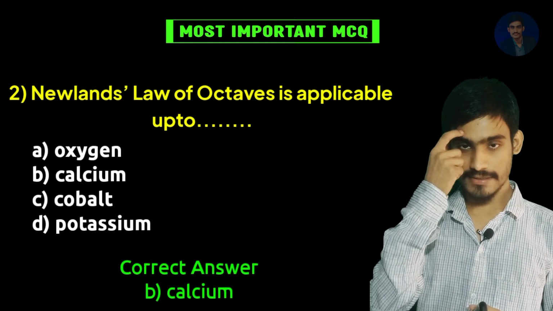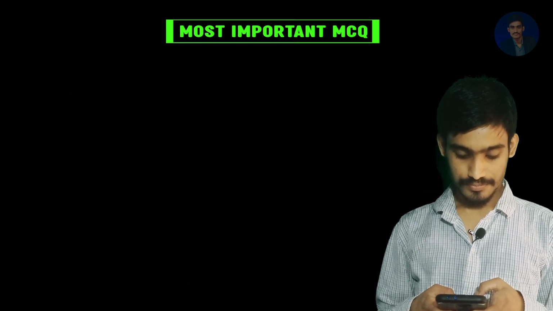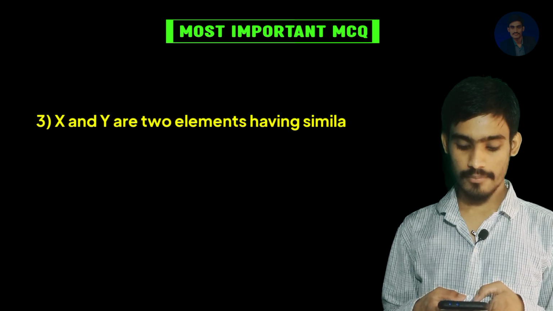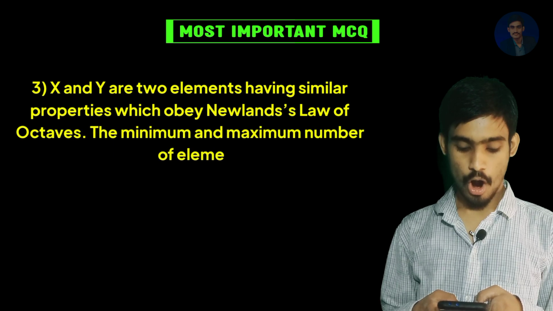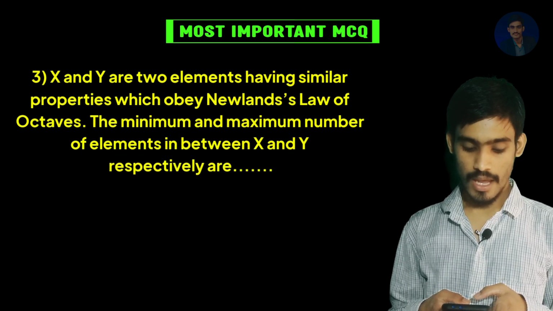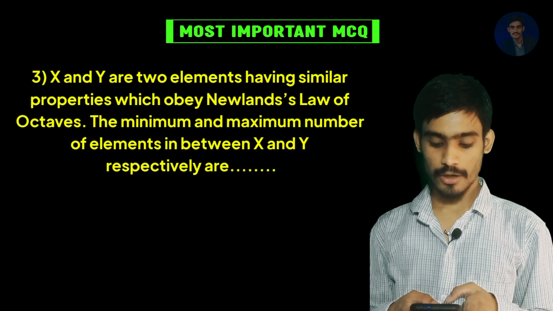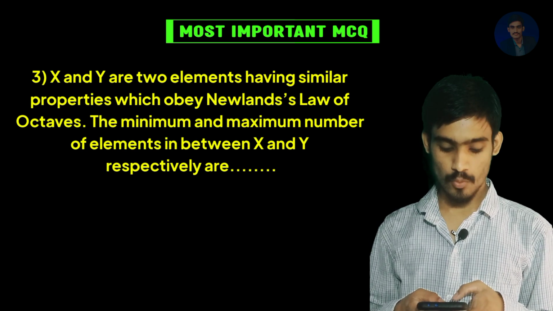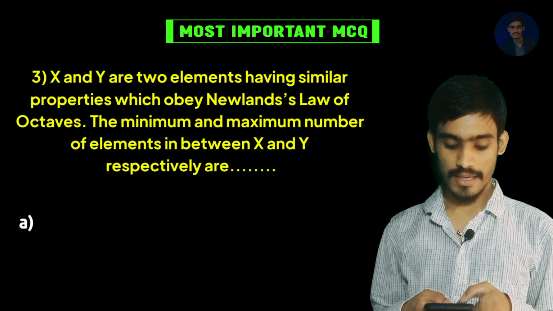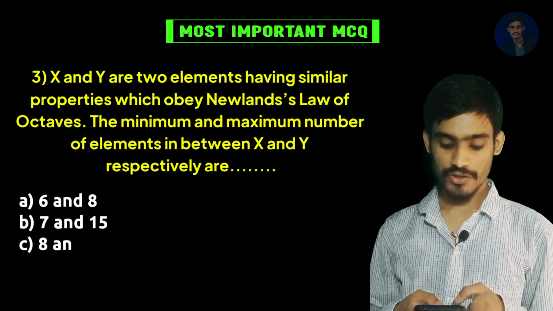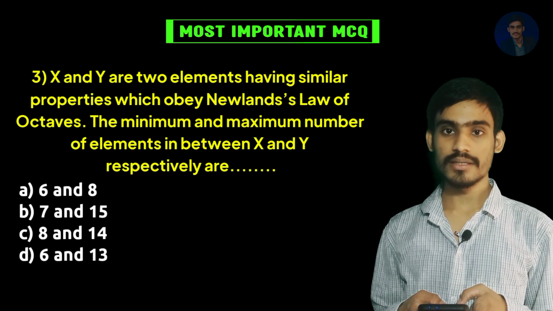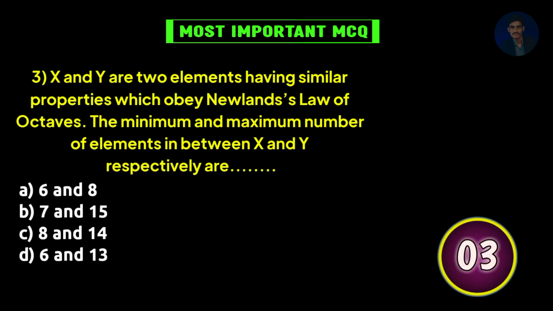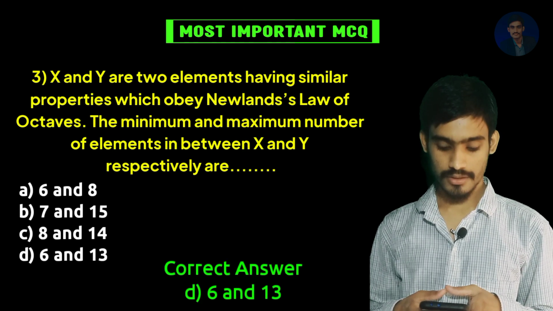Correct answer is calcium. Third, X and Y are two elements having similar properties which obey Newland's law of octave. The minimum and maximum number of elements in between X and Y respectively are A. 6 and 8, B. 7 and 15, C. 8 and 14, D. 6 and 13. Correct answer is 6 and 13.